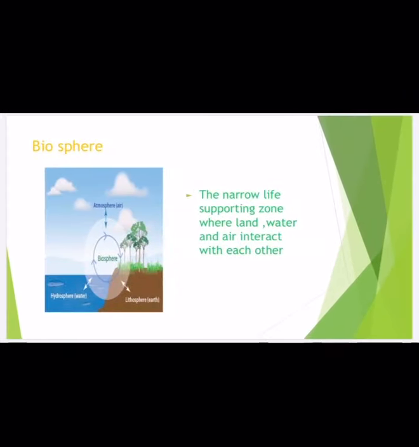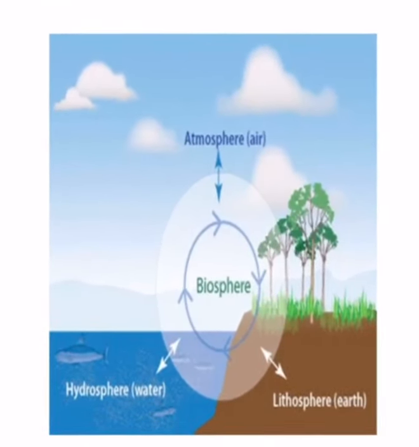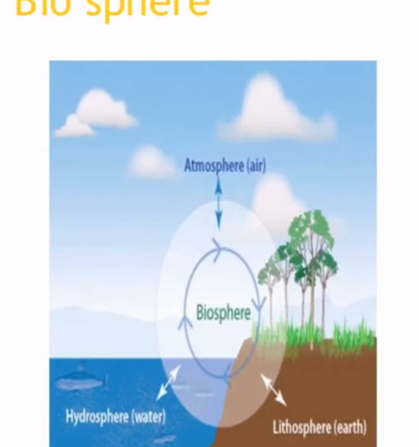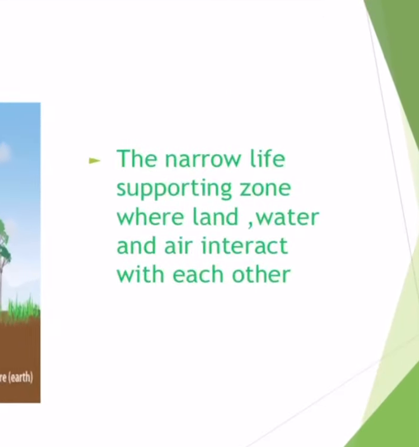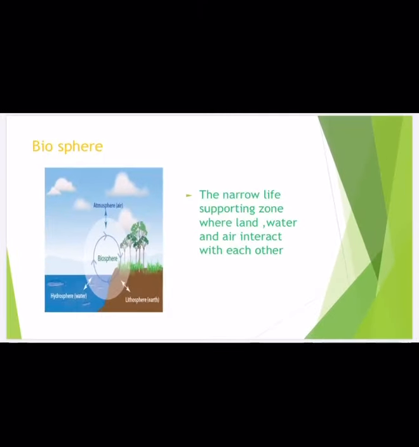Next one, biosphere. The word biosphere will be explained in this picture. Whatever the atmosphere, hydrosphere, and lithosphere, natural things that support together will be called a biosphere. It is defined as the narrow life-supporting zone where the land, water, and air interact with each other. The lithosphere, hydrosphere and atmosphere together support all living organisms and non-living organisms also. This all is called a biosphere.